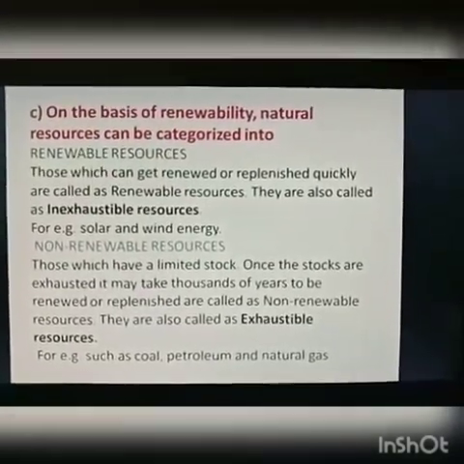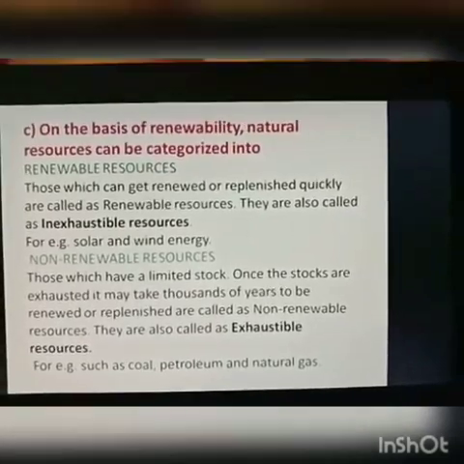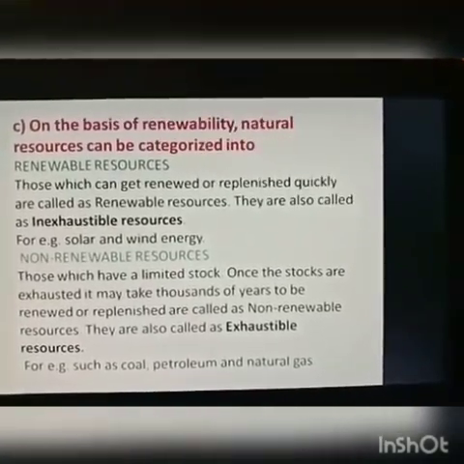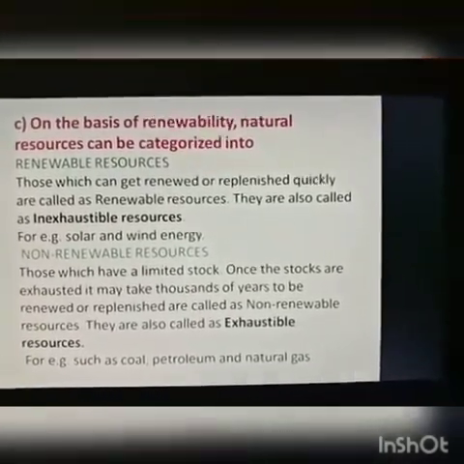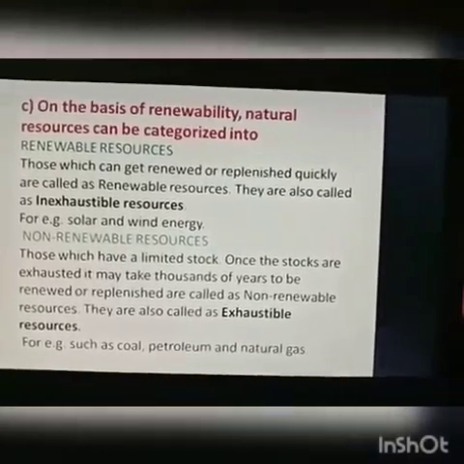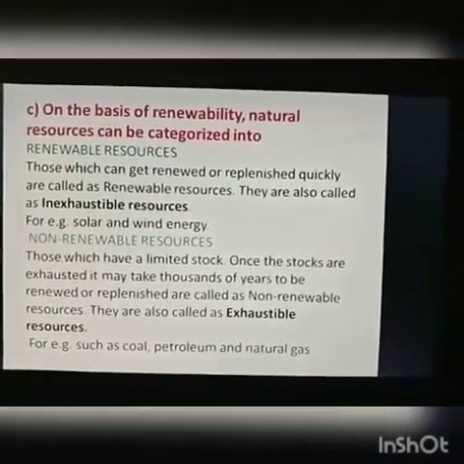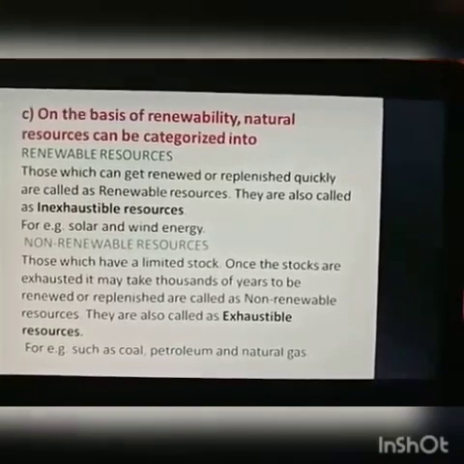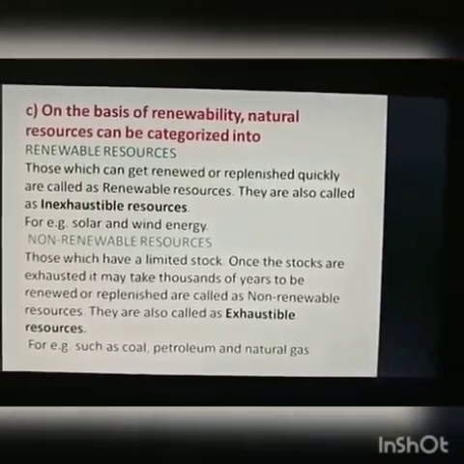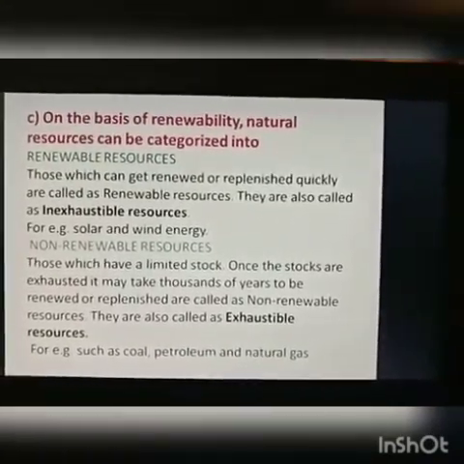Now next is on the basis of renewability. Natural resources can be categorized into renewable resources and non-renewable resources. What are renewable resources? Those resources which can be renewed or replenished quickly are called renewable resources.